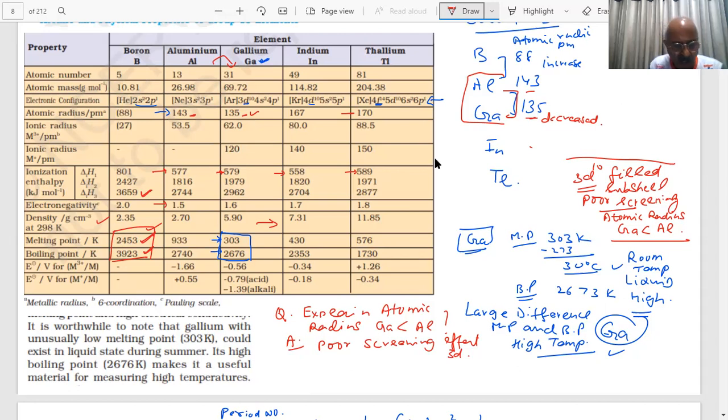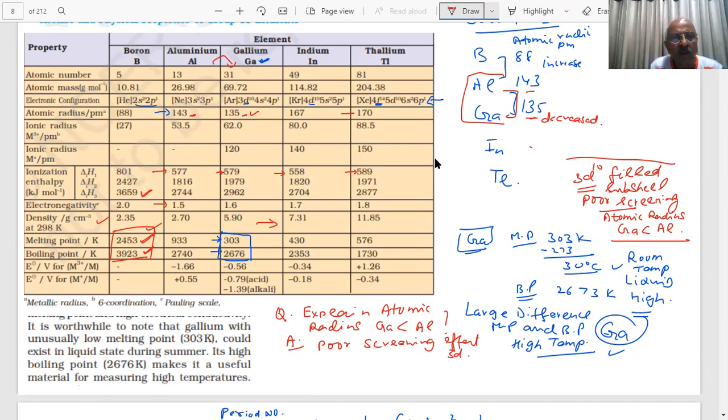4 is the Pauling value for fluorine, a highly electronegative element, along with oxygen. And the E naught values, what are they, students? Minus 1.66 for Al3+. What does it mean? Aluminum can act as a reducing agent.